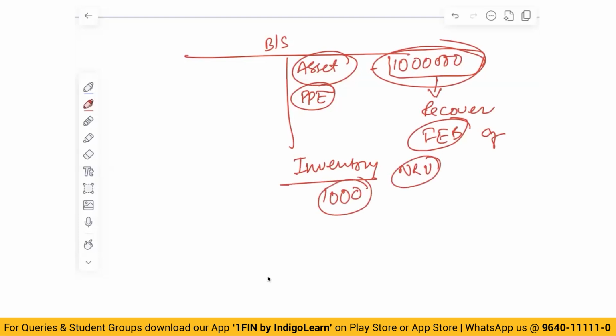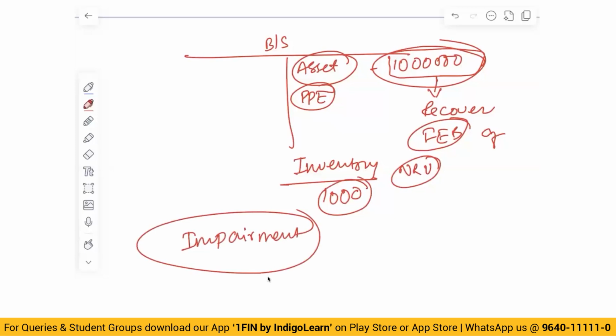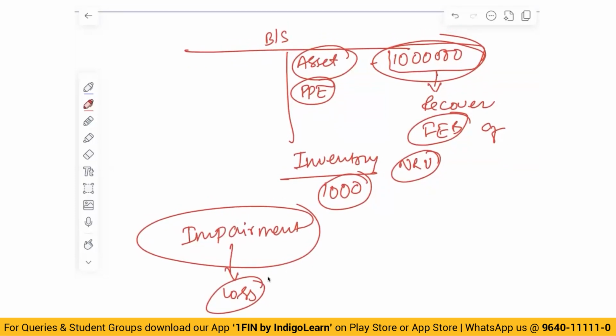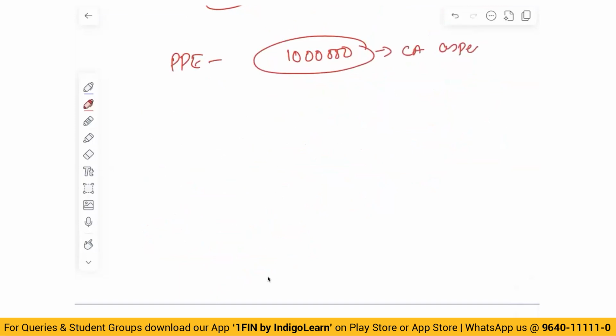Now, when we talk about impairment or impair, the word means loss. You would have heard this term, hearing impaired, right? Impairment means loss. There is some kind of loss that has happened or that is going to happen, for which Accounting Standard 28 prescribes what should be the treatment. Now, if I have a PPE worth 10 lakhs, which is my carrying amount as per Accounting Standard 10, PPE is worth 10 lakhs as per Accounting Standard 10.